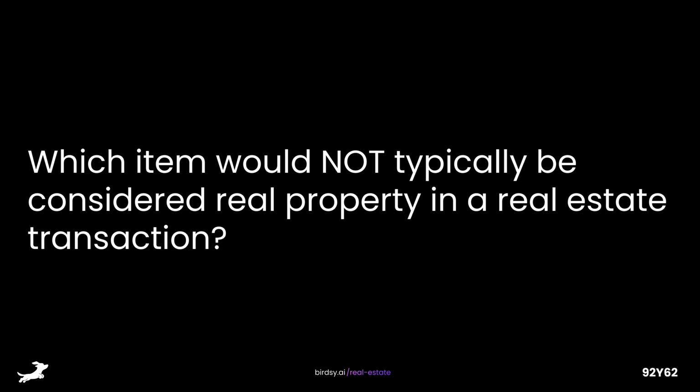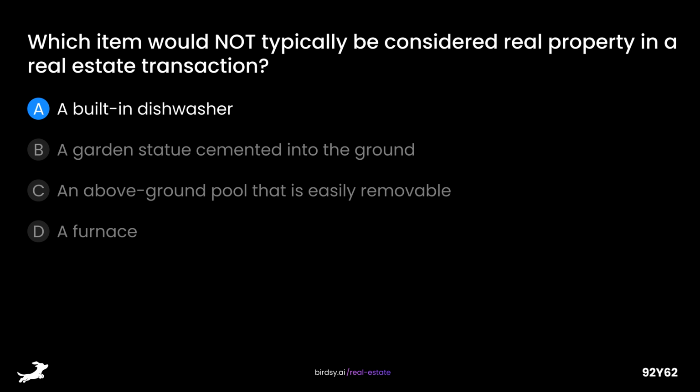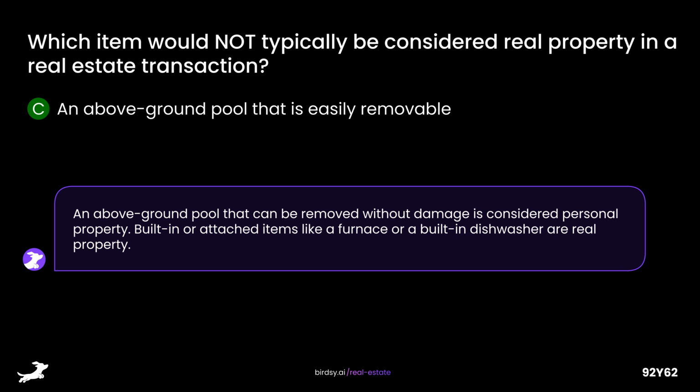Which item would not typically be considered real property in a real estate transaction? Is it A, a built-in dishwasher, B, a garden statue cemented into the ground, C, an above-ground pool that is easily removable, or D, a furnace? The answer is C, an above-ground pool that is easily removable. An above-ground pool that can be removed without damage is considered personal property. Built-in or attached items like a furnace or a built-in dishwasher are real property.